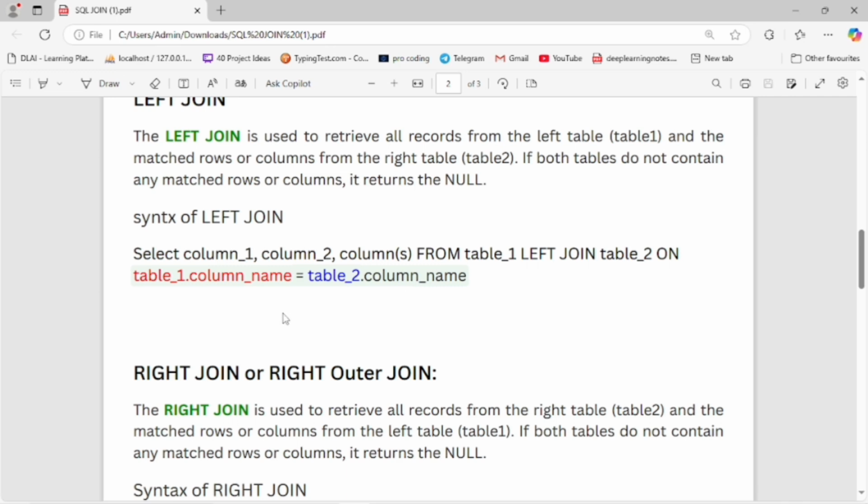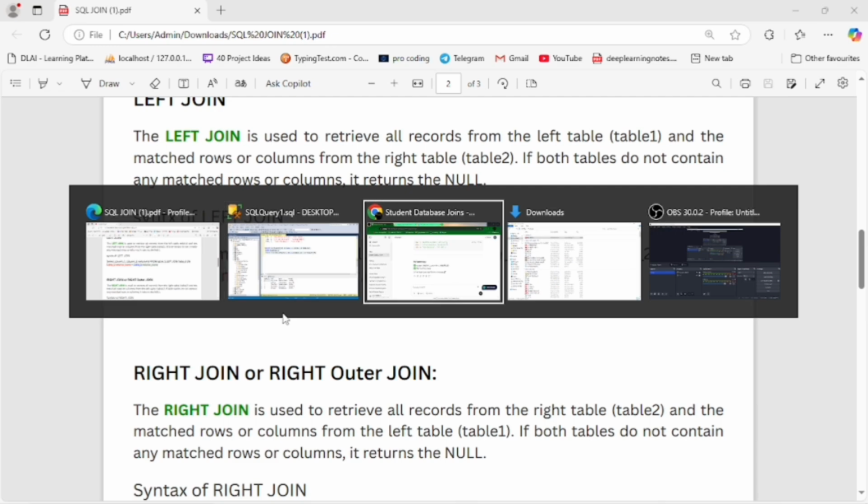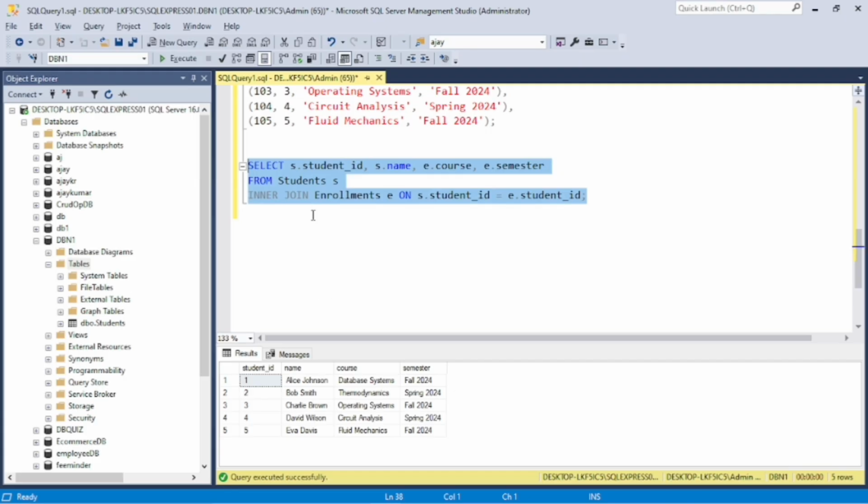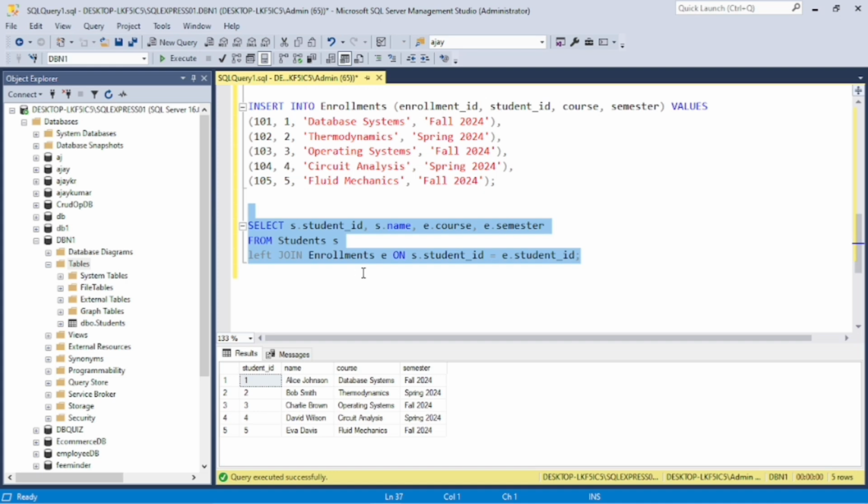Now let's move on to the practical of the left join. Here we only change it to left, and that is the left join. Now let's run it. It shows the data present in both tables. It shows all the data present in the first table, and the matching data taken from the other table, the involvement table.